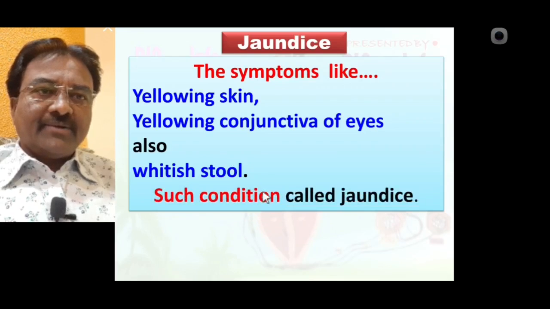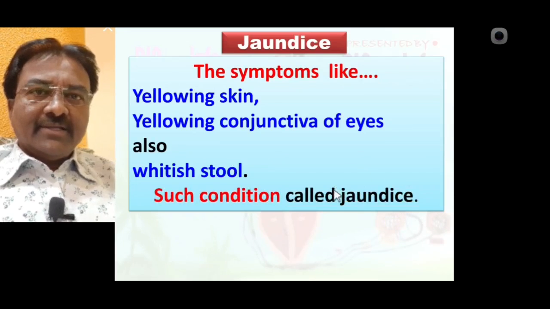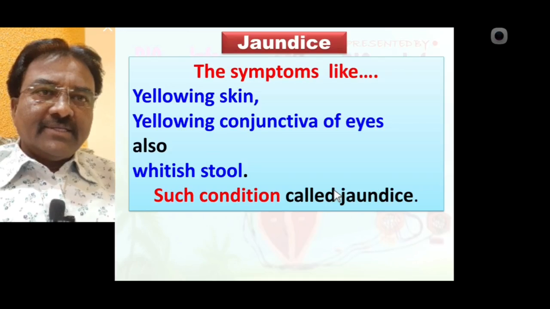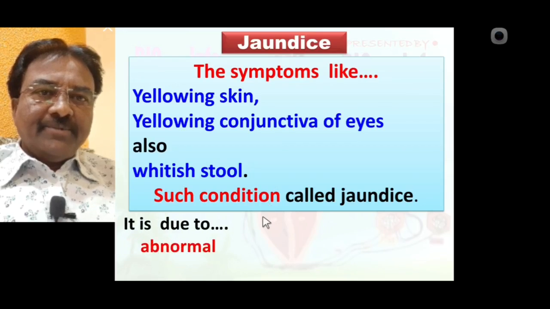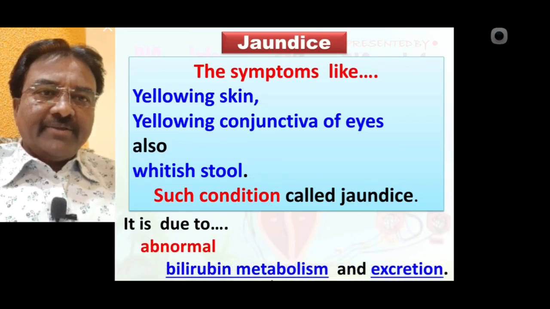Such a condition is called jaundice. Those persons who suffer from jaundice show symptoms like yellowing skin, yellowing conjunctiva of the eyes, and also whitish stool. Such a condition is called jaundice, and jaundice is due to abnormal bilirubin metabolism and excretion.